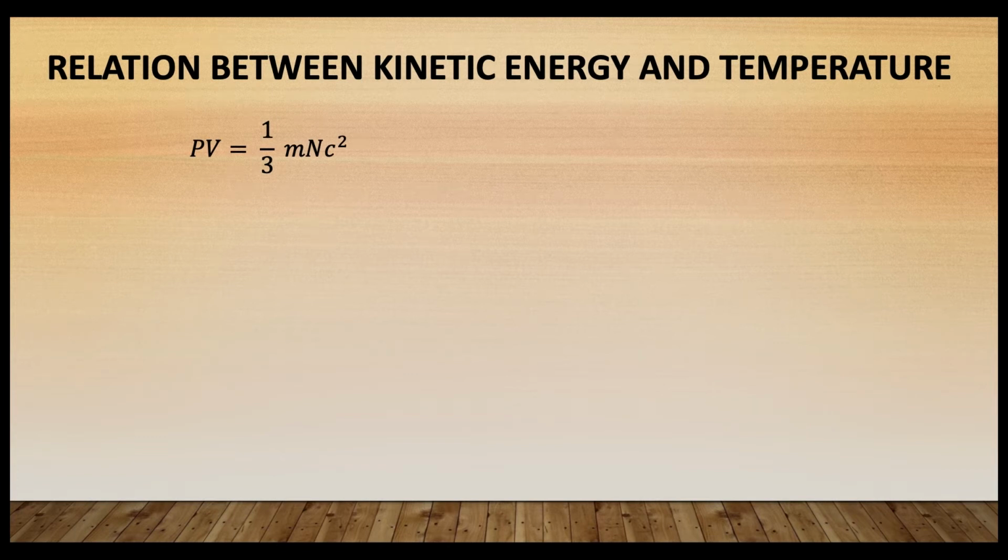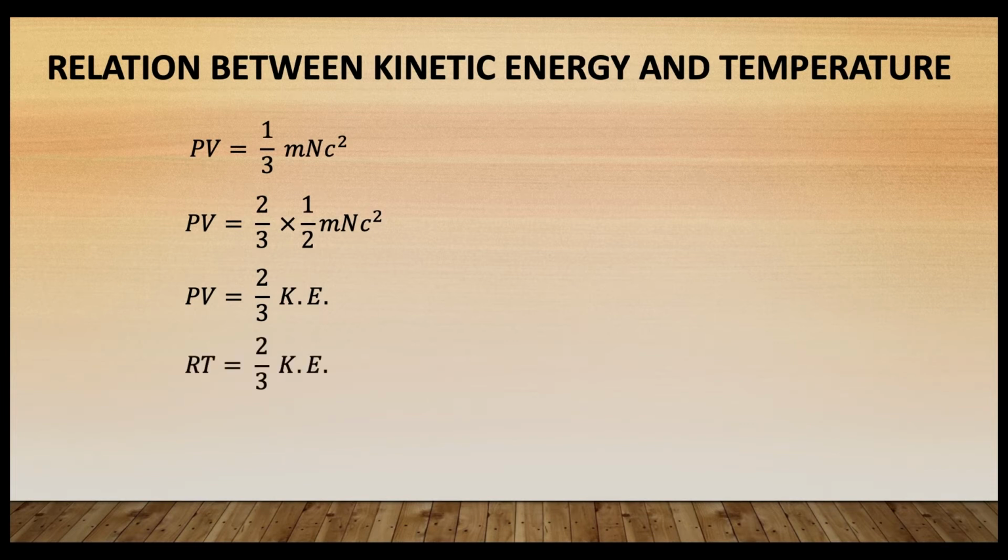So, we can write the equation as PV is equal to 2/3 into 1/2 mnc², and this 1/2 mnc² term itself is kinetic energy. So, the equation becomes PV is equal to 2/3 kinetic energy, and PV is equal to RT for 1 mole of a gas, as we know, isn't it? So, RT is equal to 2/3 kinetic energy.